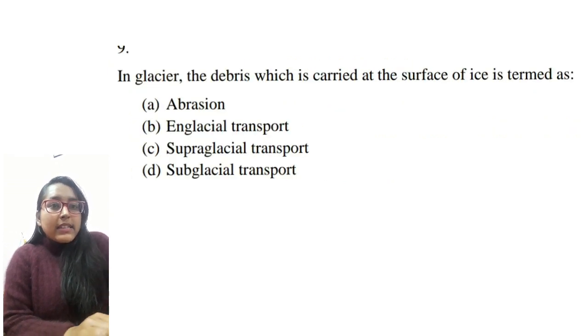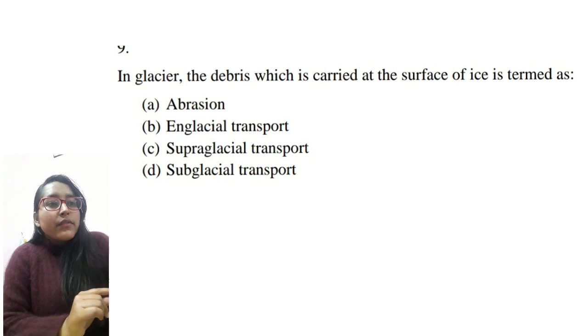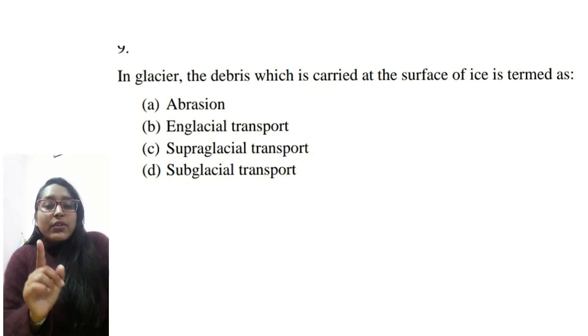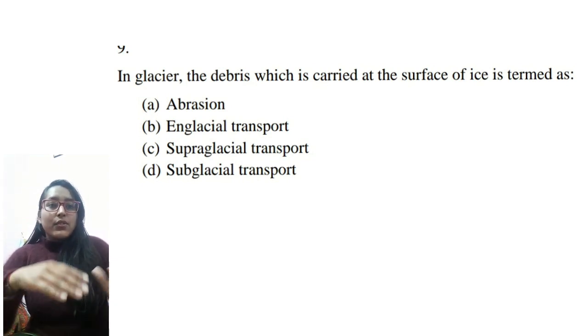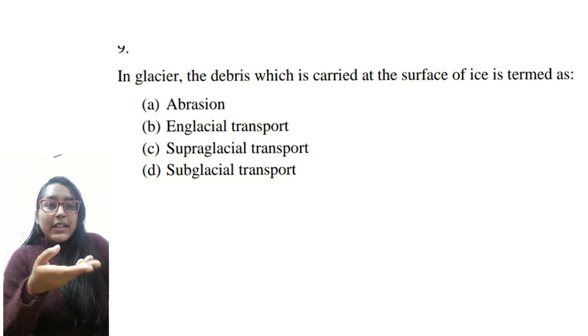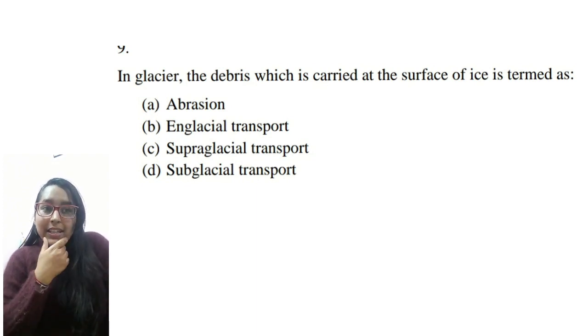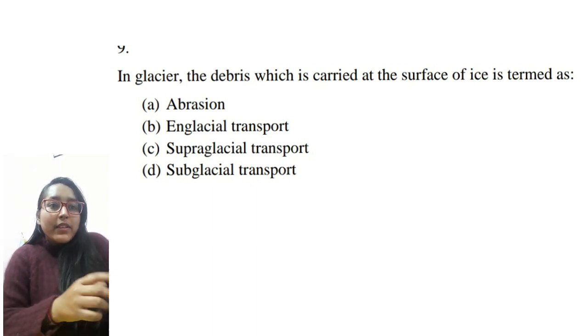Next is: in a glacier, the debris which is carried at the surface of ice is termed as. They are clearly saying that debris is flowing over the surface. So what is the term which indicates a surface thing? It is supraglacial. Supra means above. So these are basically terminology questions.